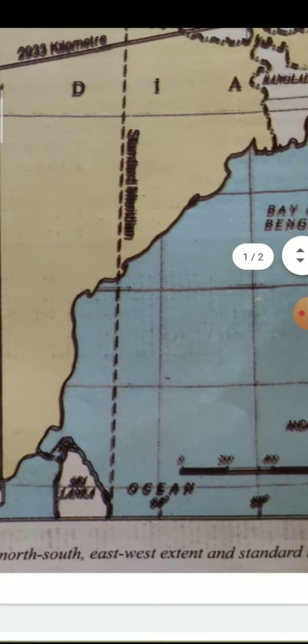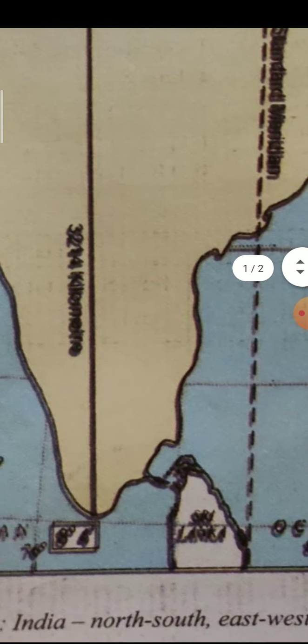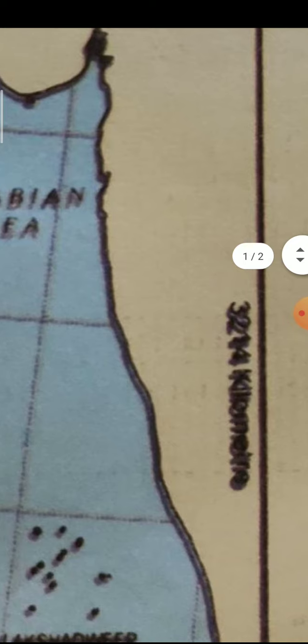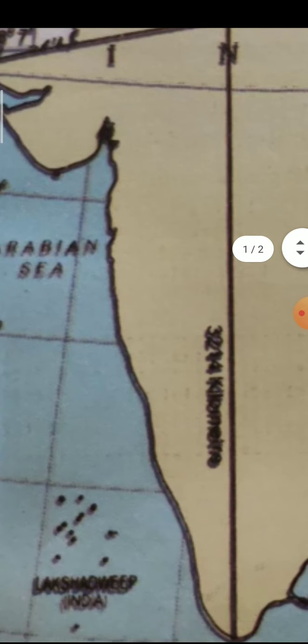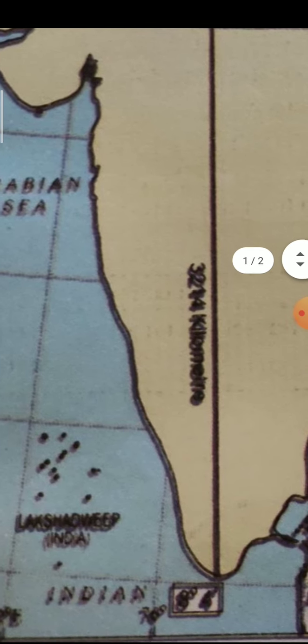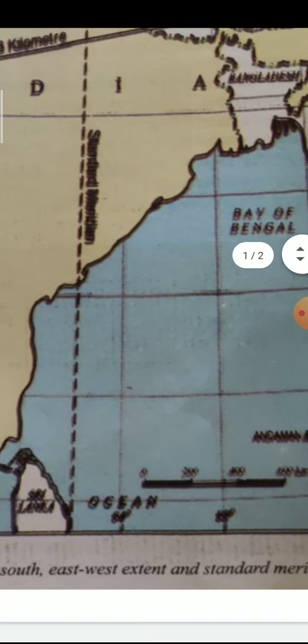And the fourth one is the coastal plains. We have two coastal plains, that is the east coastal plain, which is located in the eastern part of India, and the western plain, which is bordered by the Arabian Sea and located in the west part of India.